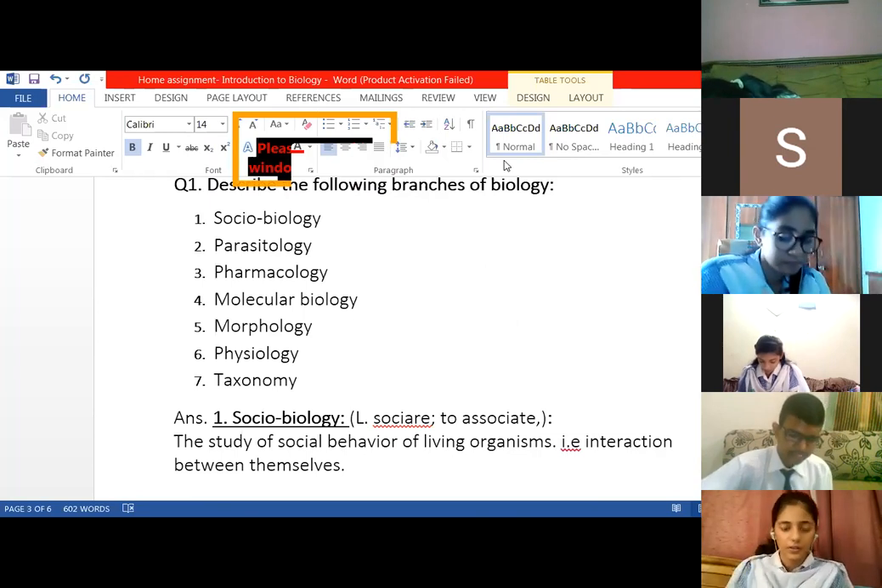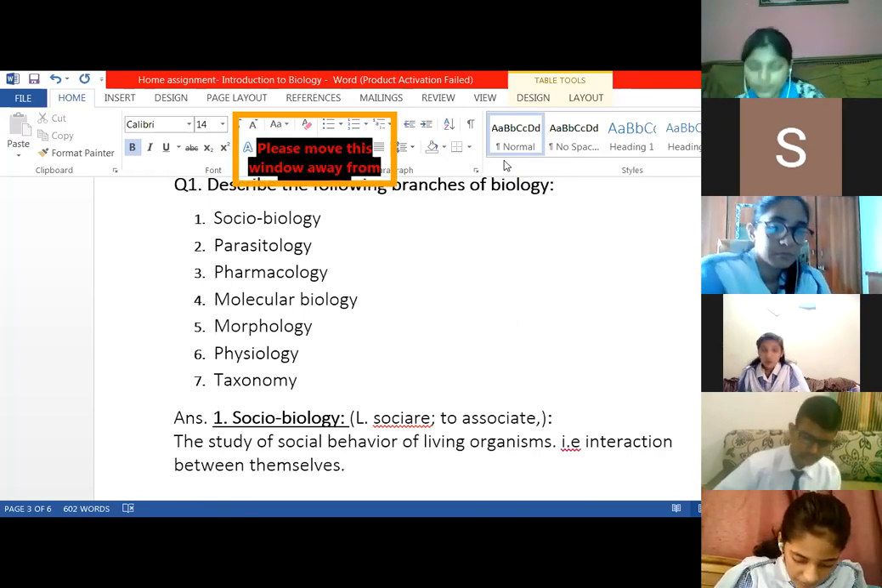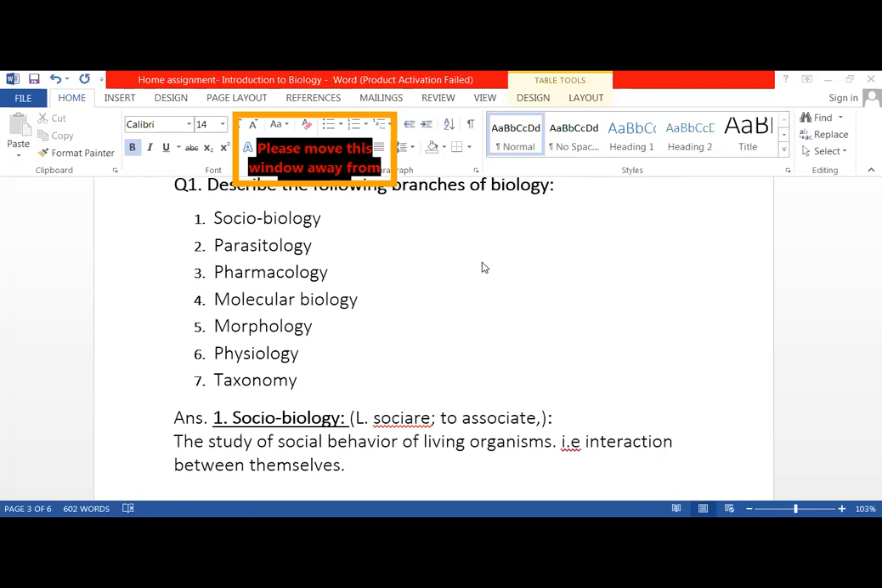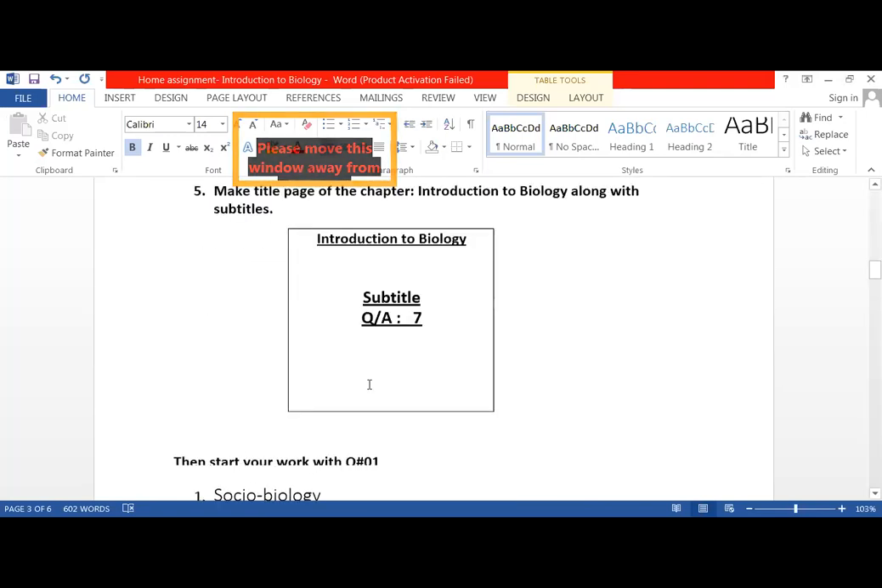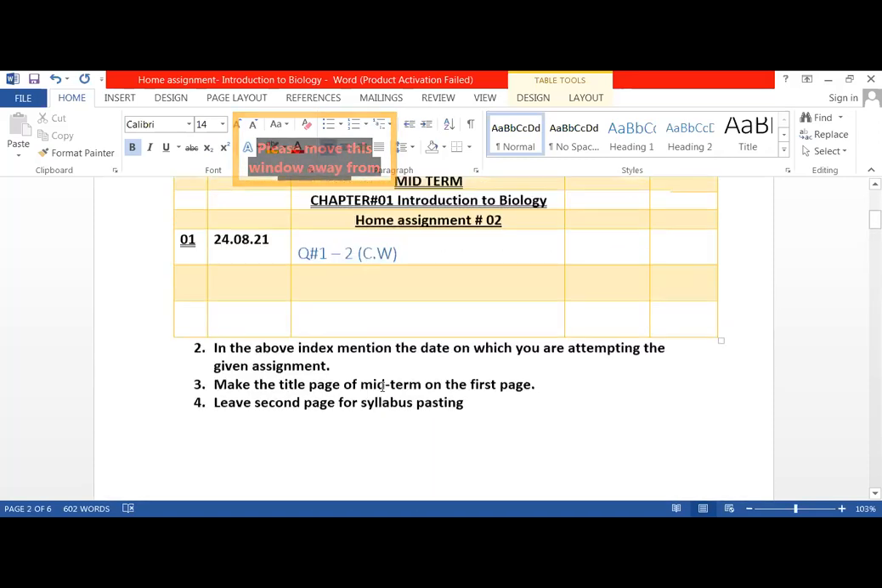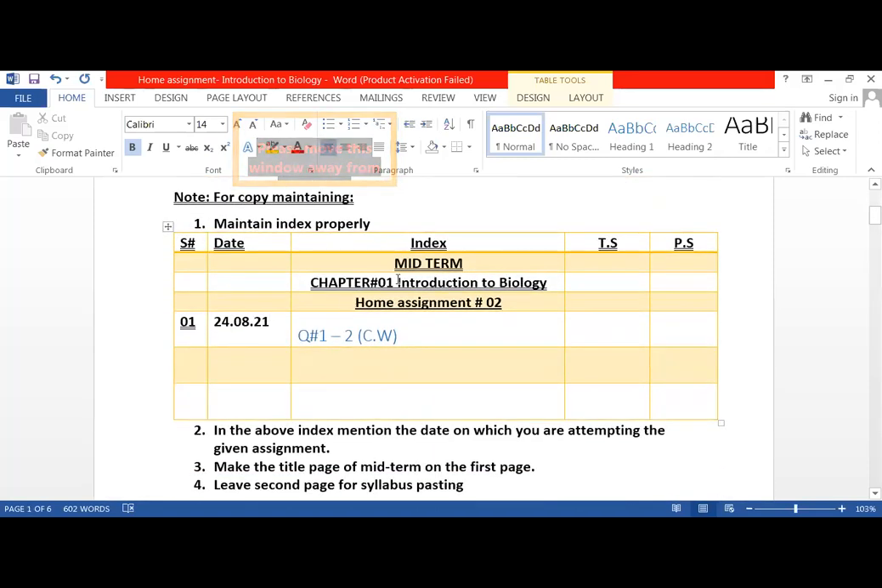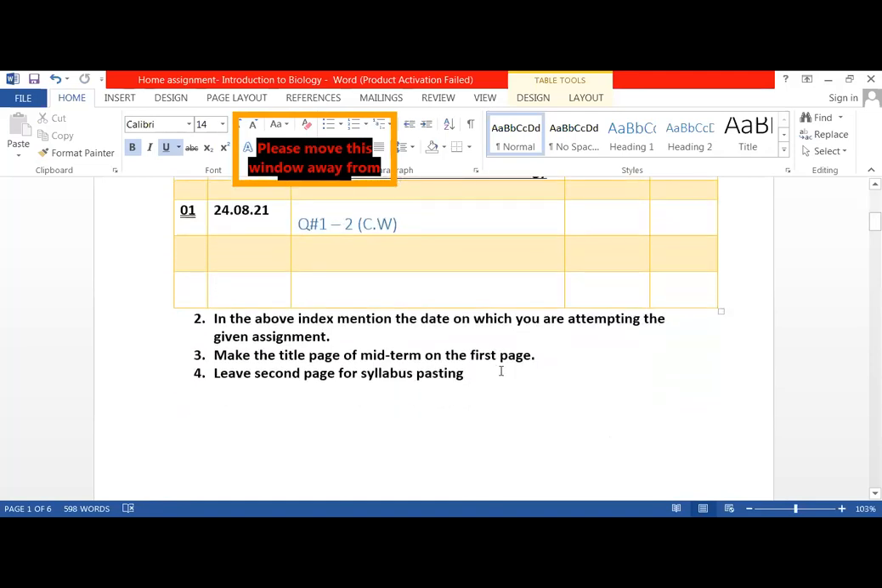Asia, what was the index? First write down, just a minute, class. Let me show the index to Asia. Here is the index. The name of the chapter, introduction to first midterm, then introduction to biology. Don't write this. Home assignment number 2, don't write this. Just the name of the chapter, then leave one line, write down today's date, serial number, question 1, 2, and class row. Okay.